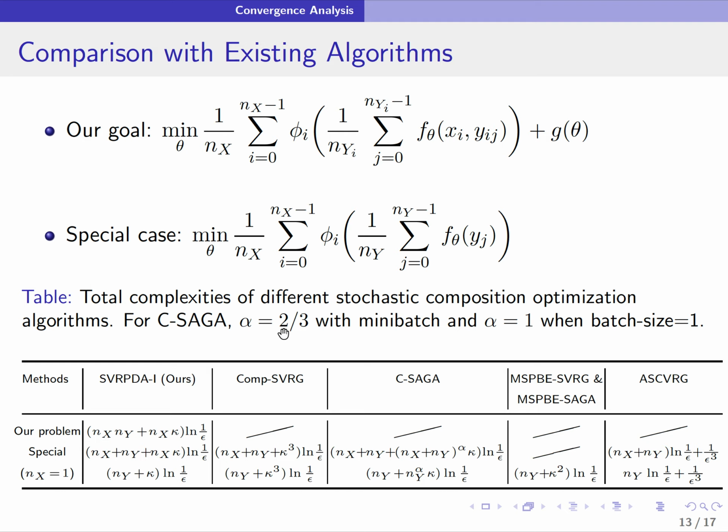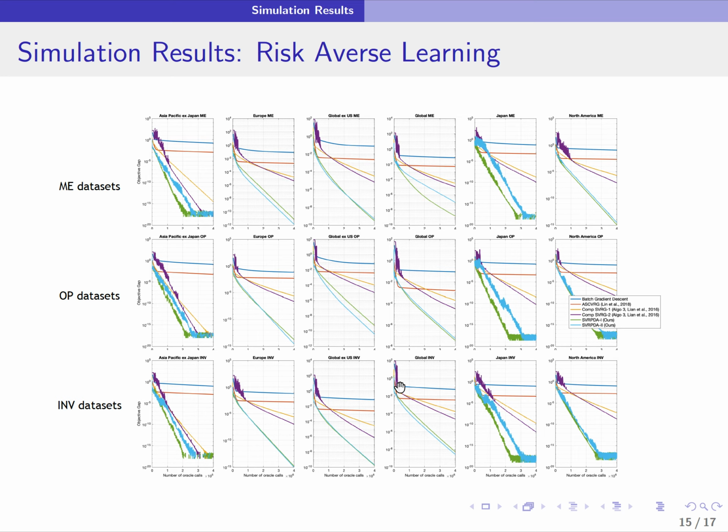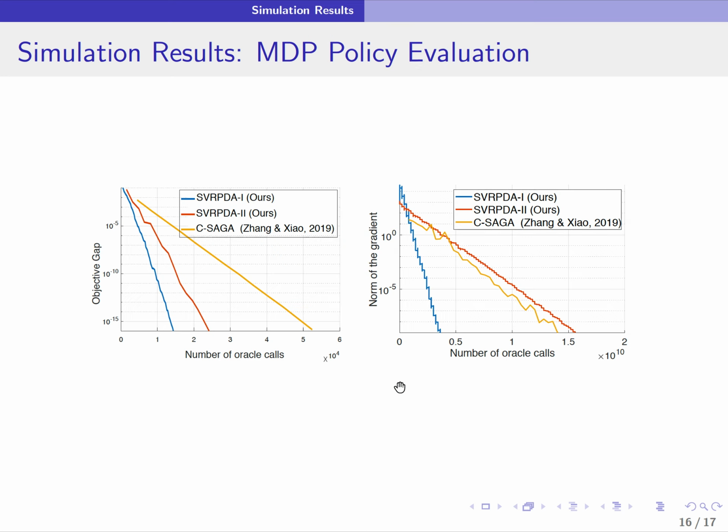We also write out the storage complexity of both the SVRPDA1 and SVRPDA2 algorithms. We also implemented our algorithm on a real finance data risk-averse learning problem, and we observed that our algorithms, both SVRPDA1 and SVRPDA2, have comparable or better performance than all existing composition optimization algorithms.